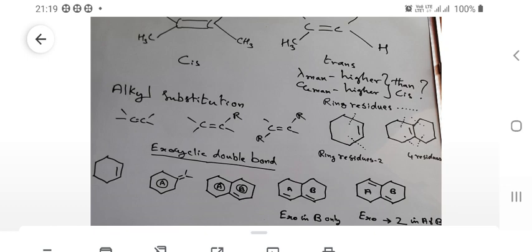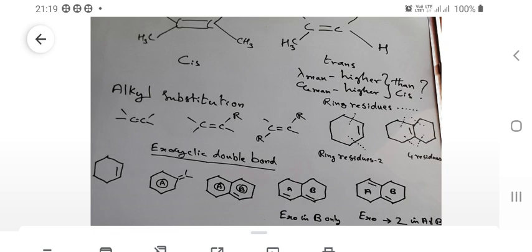Look at the third structure. We have 2 rings, A and B. Ring A has no carbon-carbon double bond. Ring B has a carbon-carbon double bond. So the double bond present in ring B is present outside ring A. It is an exocyclic double bond.